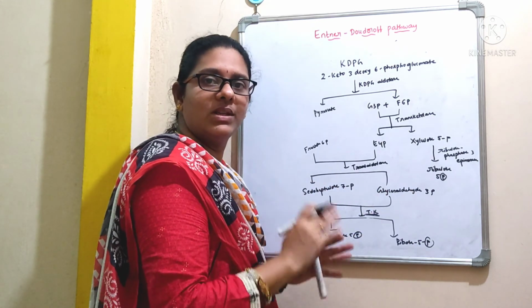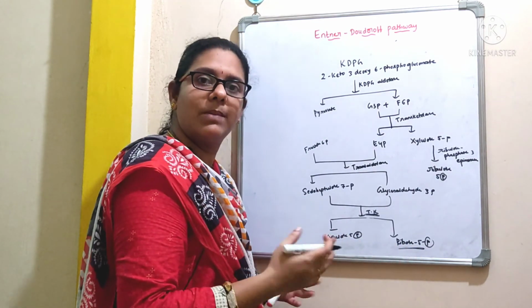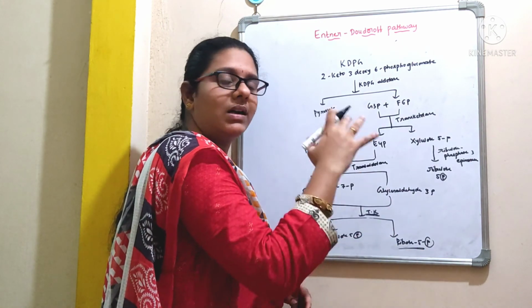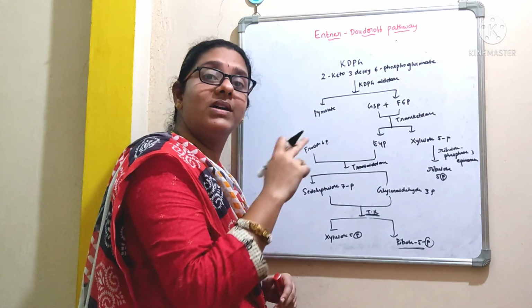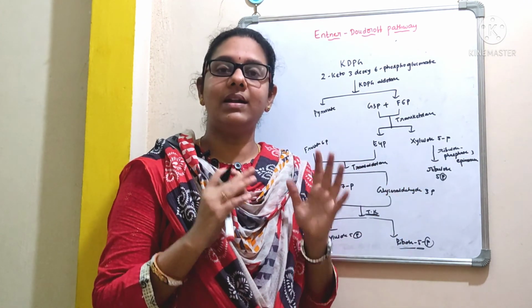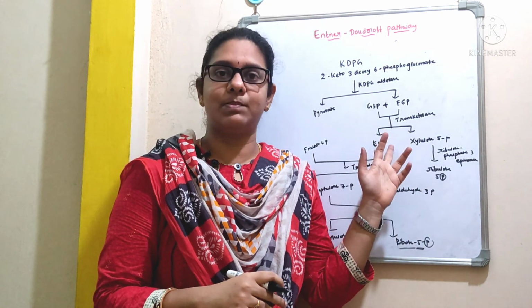Hope you are clear how these pentoses are formed, right? See here, this ribose 5-phosphate is a pentose. So these are some of the pentose precursors that are formed by this Entner-Doudoroff pathway by a reverse HMP shunt. This is all about the ED pathway that takes place in microorganisms as a substitute to the glycolysis pathway.